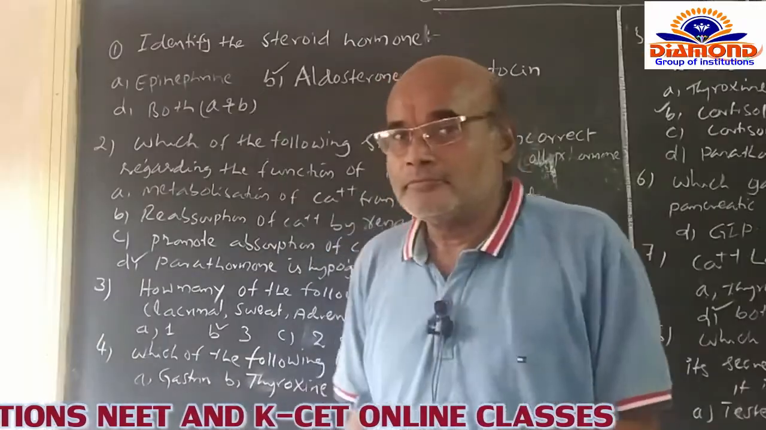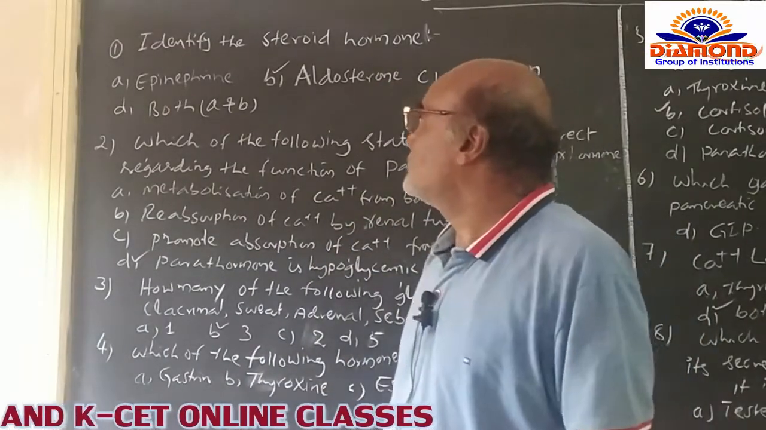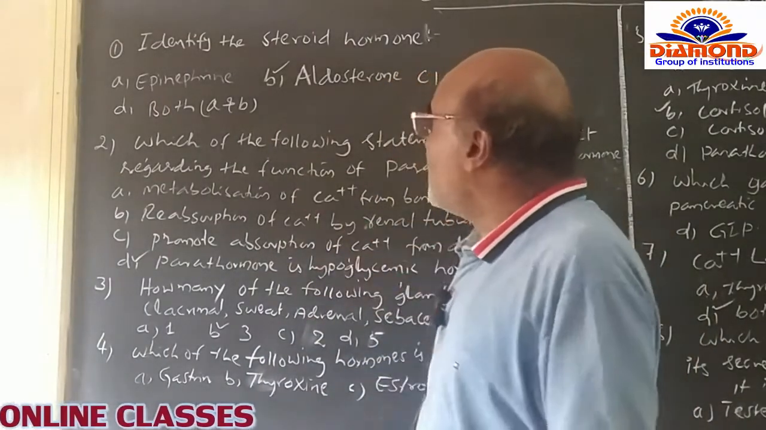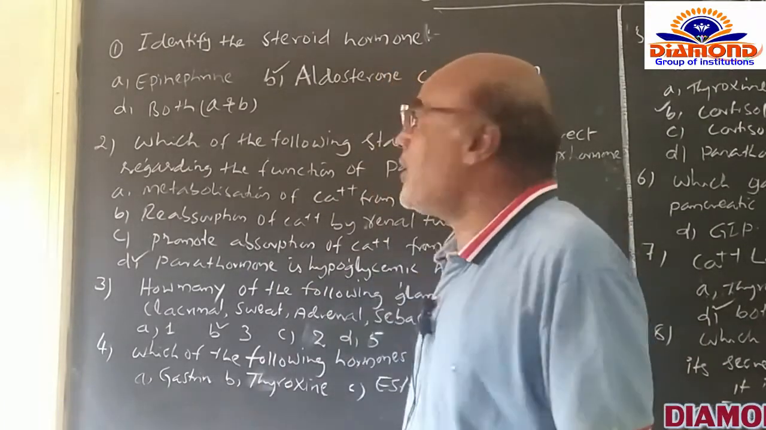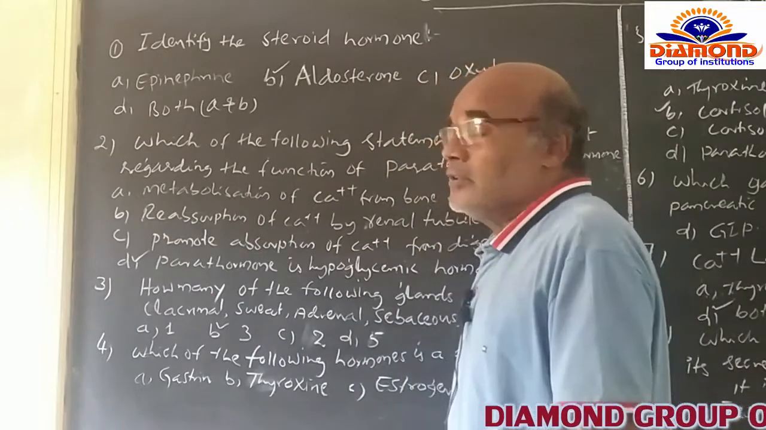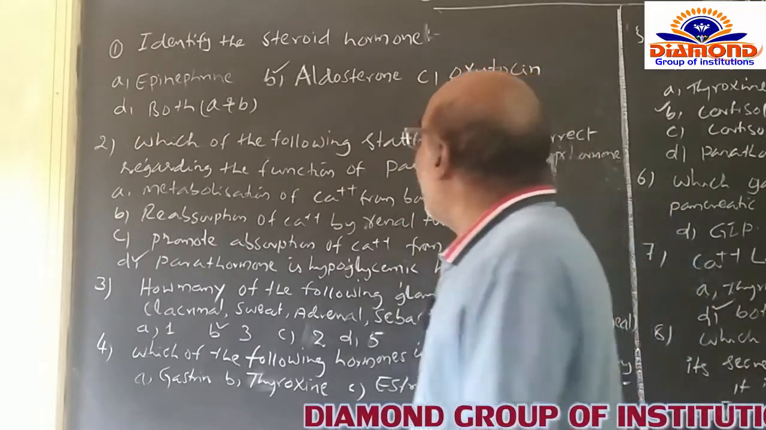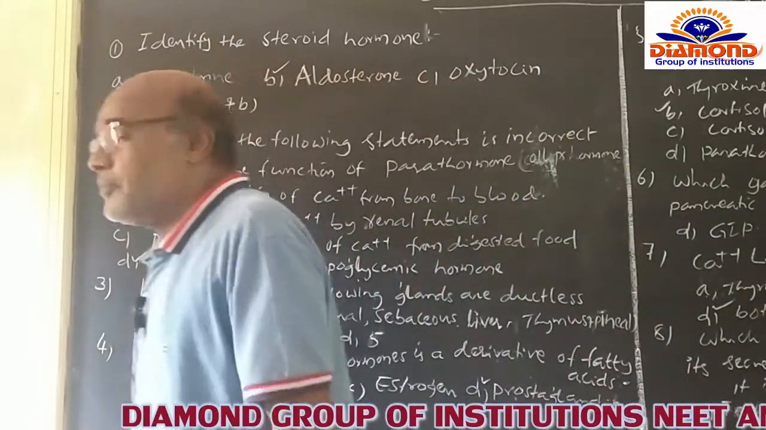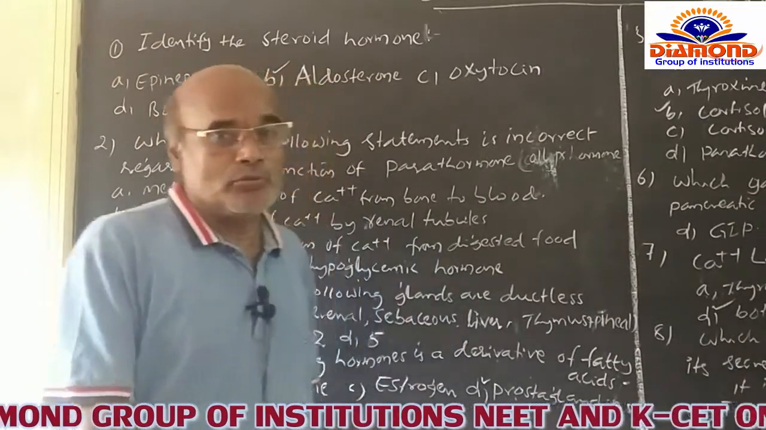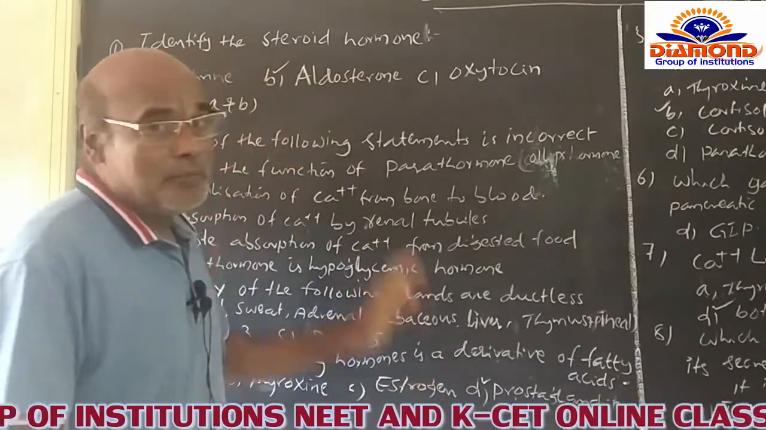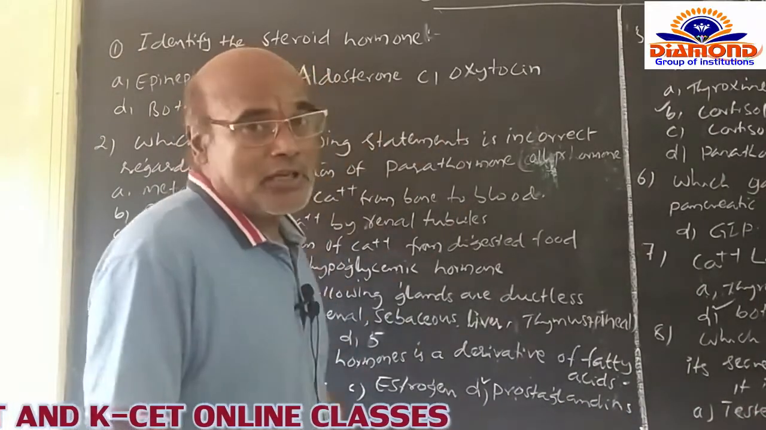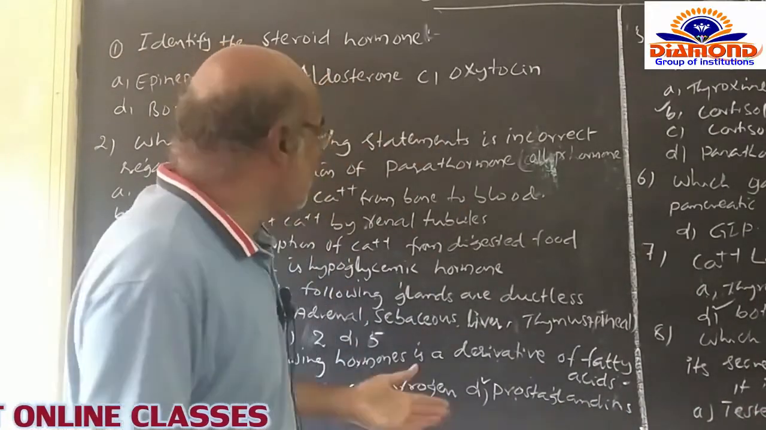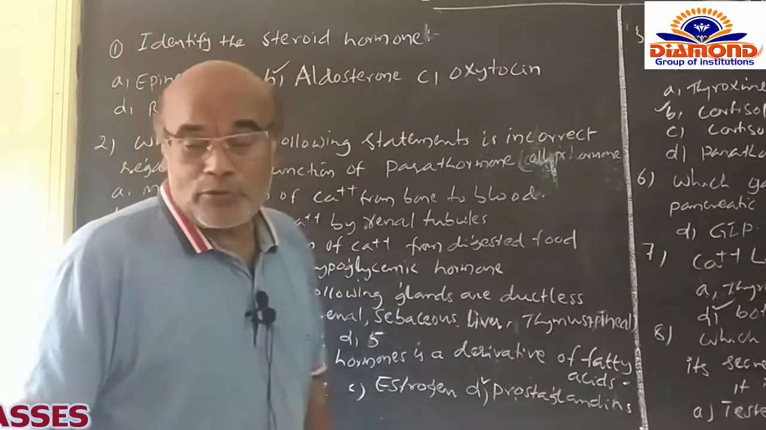So in this question, epinephrine is a hormone that is a derivative of an amino acid. Aldosterone is the steroid hormone, and C, oxytocin, is the best example of a peptide hormone, and D is A and B. So among A, B, C, D, only option B is the correct option for this question. After that, you go for the other question.